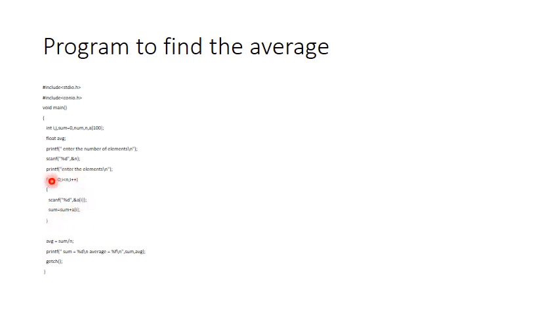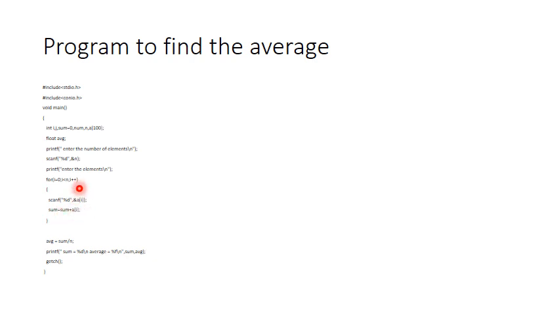For the next time, when the value of I becomes 1, if I give 60, let us take, then a of 1 will be 60. The already existing value of sum is 100. 100 plus 60 will become 160, which will be the new value of this sum. For the next value, let us take that I have entered the value 50, which is going in a of 2. The existing value of this sum is 160, plus 50 will become 210.